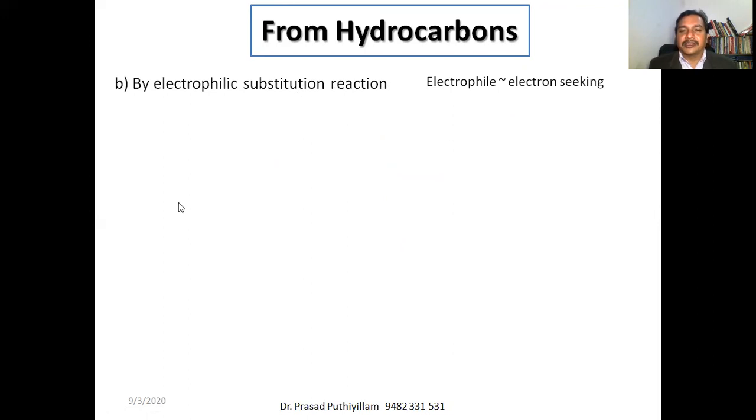Electrophilic substitution reaction. Electrophiles we can roughly name as electron seeking, because they have positive charge and will be attracted to the electrons. Therefore they are always behind the electrons, hence electrophile. Benzene reacts with chlorine in presence of a strong Lewis acid, say iron, to get the corresponding chlorobenzene plus HCl. So this is an example of an electrophilic substitution reaction.